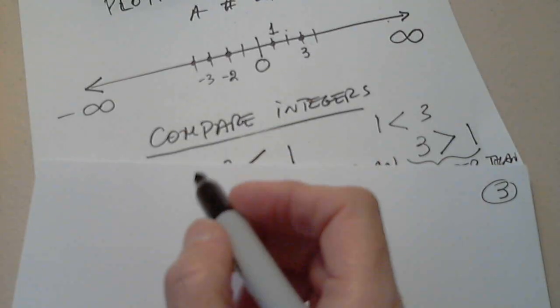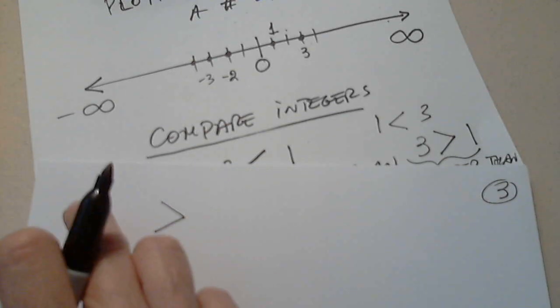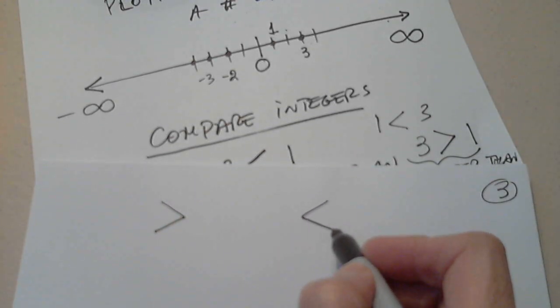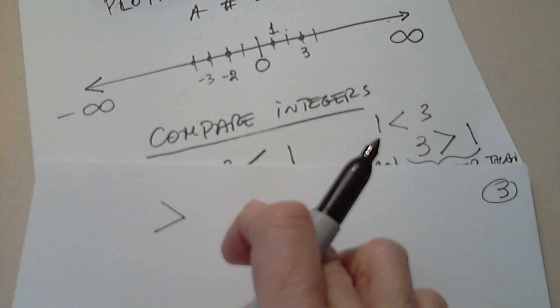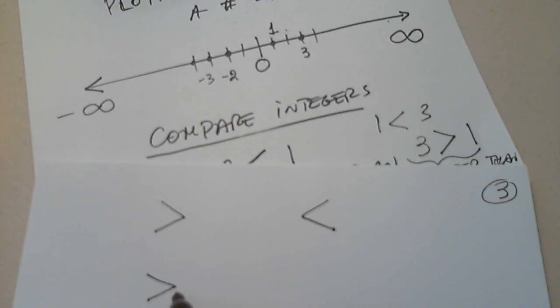Four inequality symbols. So greater than: this number is greater than this number. Less than: this number is less than this number. But we can also have greater than or equal to, or less than or equal to.